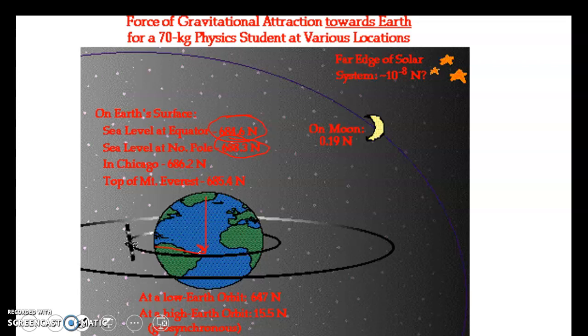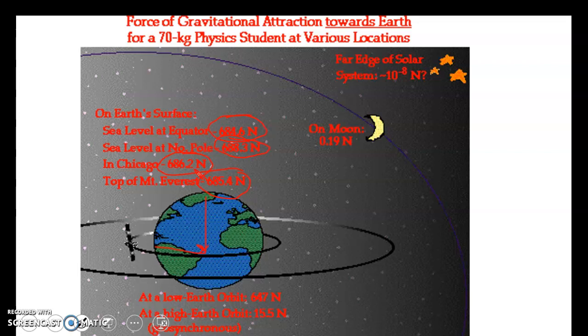It's kind of flattened in the middle due to the rotation. So you will weigh more at sea level at the North Pole than at the equator. In Chicago, which is a little bit above sea level, 686.2, not a lot. And the top of Mount Everest, 685.4 newtons. So the difference between Chicago and Mount Everest is minimal, about a newton's worth of weight.